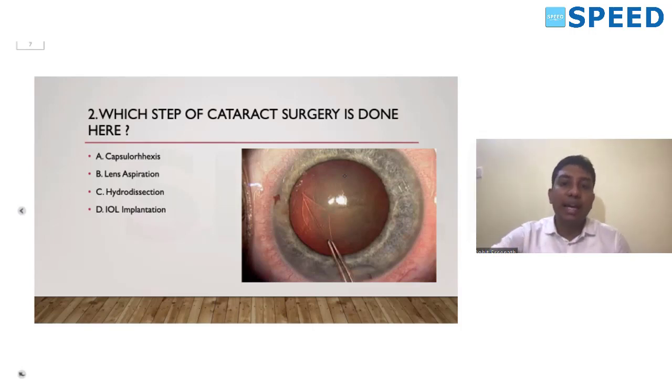This is the opening in the anterior capsule. Okay, so usually around 5 millimeter we make a circular opening before doing a hydrodissection and a hydrodelineation. So this is the capsulorhexis. We can either do it with the forceps known as the Utrata forceps, or we can do it with a needle. Okay, a bent needle we can use for making a capsular opening. The needle is bent at an angulation of 45 degrees and the tip is bent at 90 degrees. So this is used for making a capsulorhexis opening.